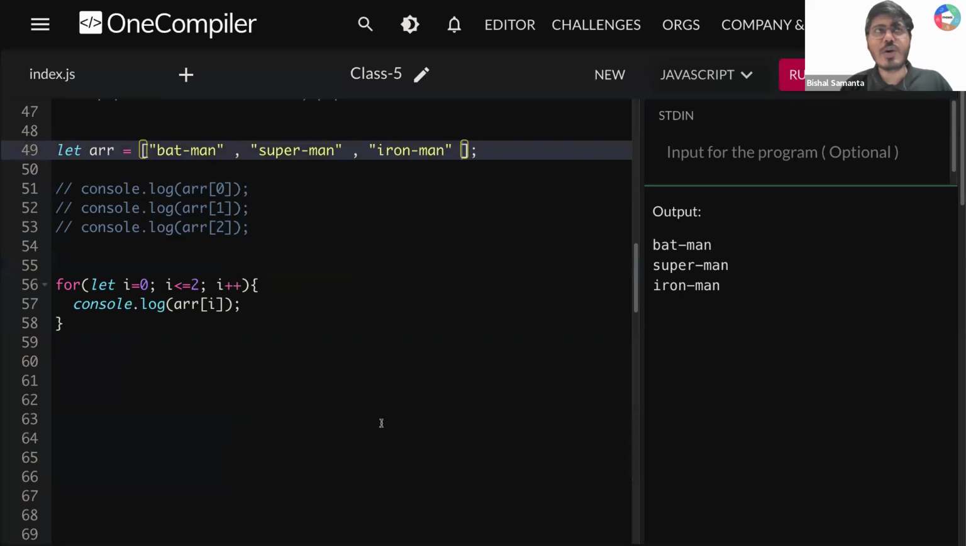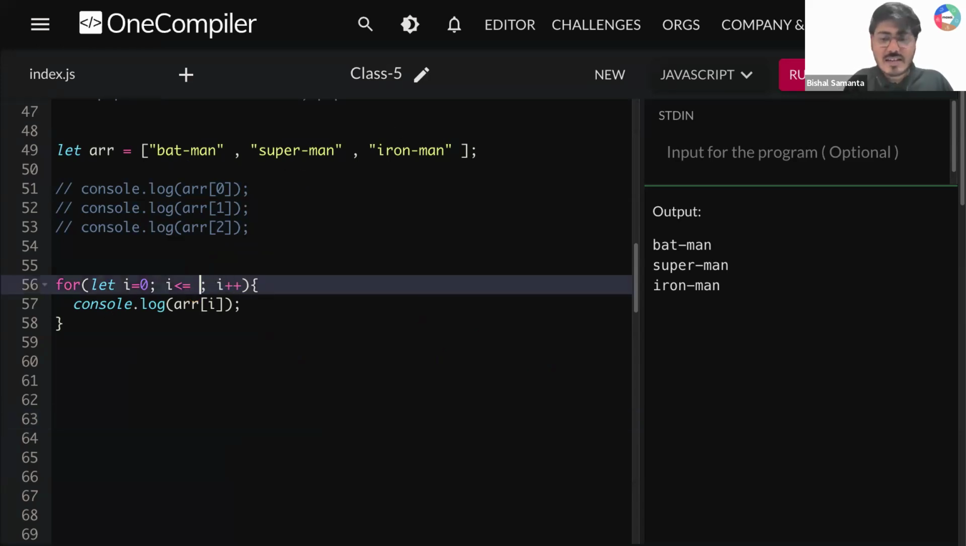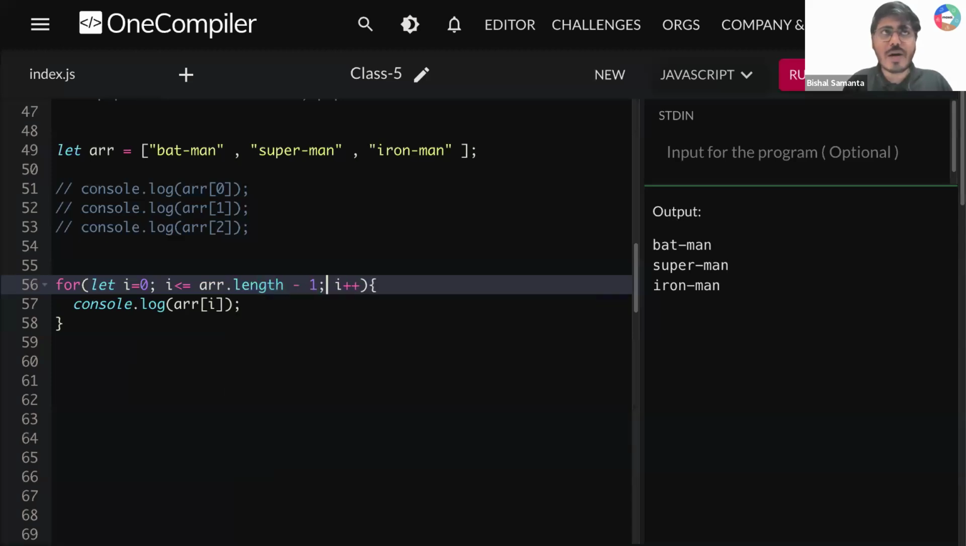Done? Okay. Now tell me one thing. Instead of writing 2, can I write 3 minus 1 here? Can I write 3 minus 1 instead of 2? Tell me. Yes. Now instead of 3 minus 1, can I write length minus 1? Understood? 1, 2, 3. Now can I do one thing here? Here, length, so array dot length minus 1. Now if I run this thing, wow, is it the same thing?